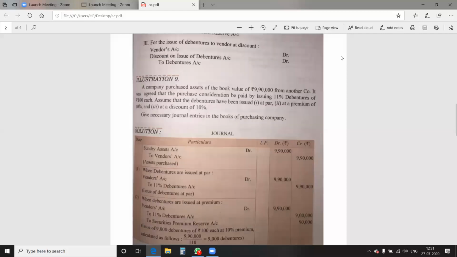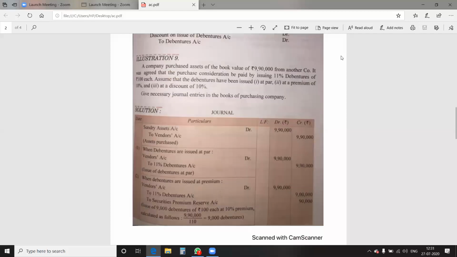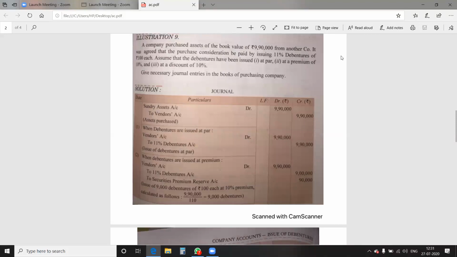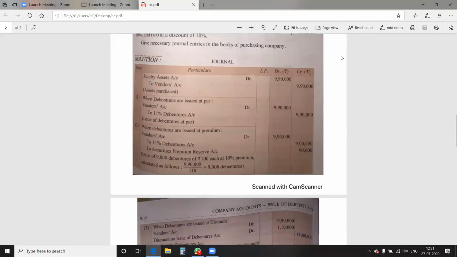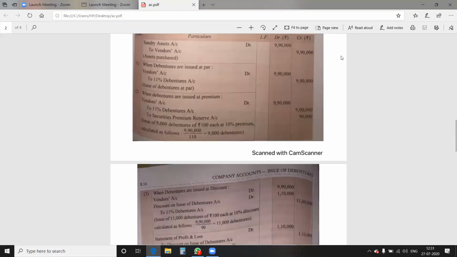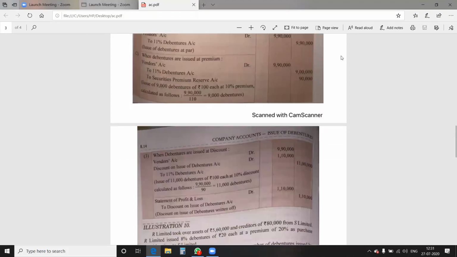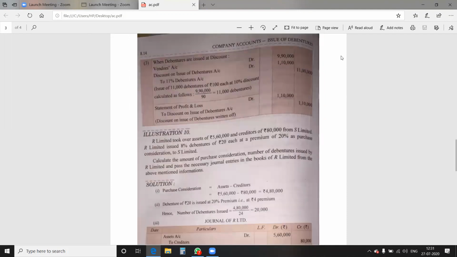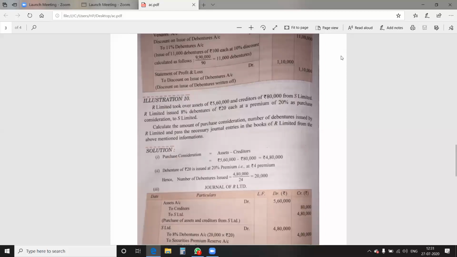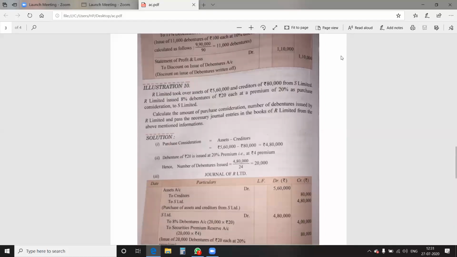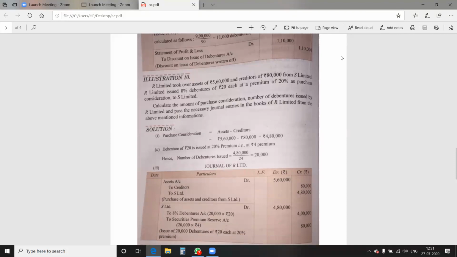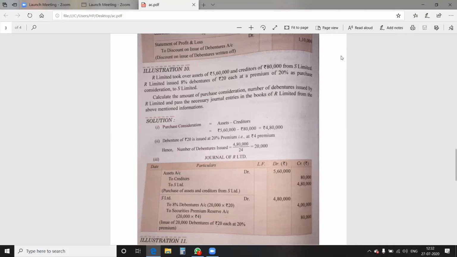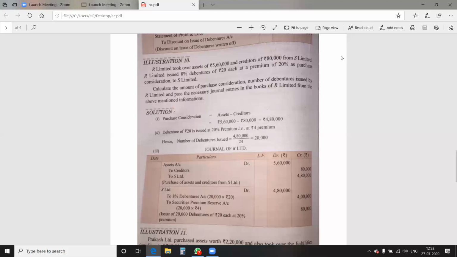In the ninth illustration we did absolutely the same, in which we calculated the number of debentures issued on the basis of par, premium as well as discount. And at the end, the discount on issue of debenture is to be written off from statement of profit and loss. In illustration number 10, the first working note is very important to keep in mind. The assets and liabilities are given to us, but no purchase consideration is given. In this case, we have to calculate the purchase consideration ourselves by putting the formula assets minus liabilities.